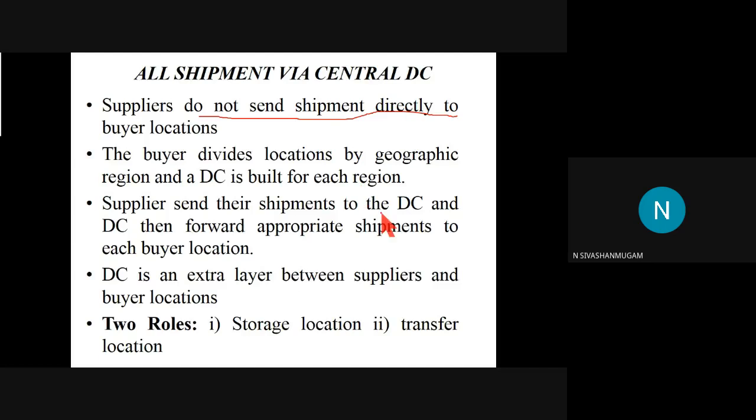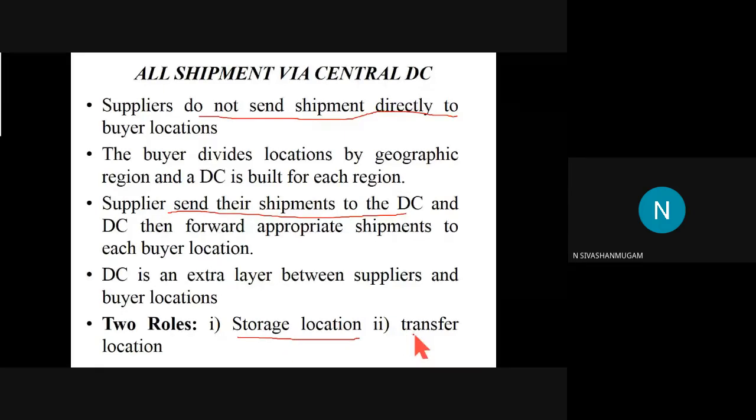The suppliers send their shipment to the DC, and the DC will be distributing the product to the corresponding buyer. So we will be considering an additional layer in between the supplier and the buyer. That additional layer is called the distribution center. While considering this kind of distribution, we have two different modes. One is storage location, where the distribution center is considered as a warehouse, right?